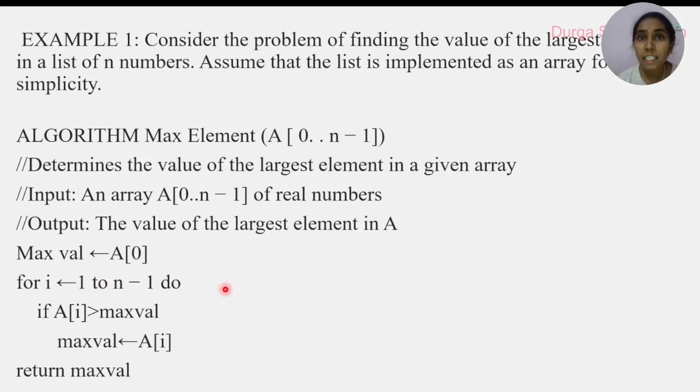For best case, worst case, and average case, the time complexity is order of n. Why? Because even if we find the element at the first position, we have to compare it with every other element, because we don't know until we reach the end point. So that's why the time complexity is order of n.